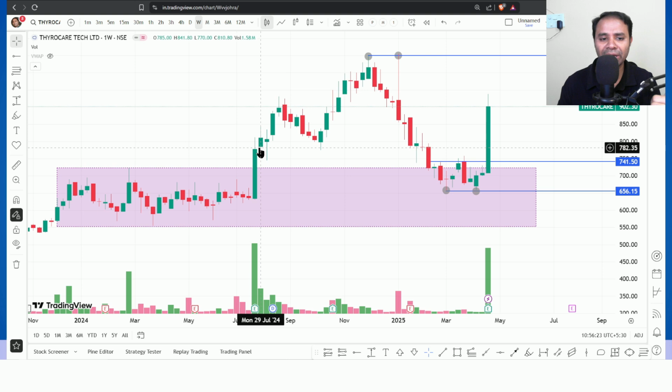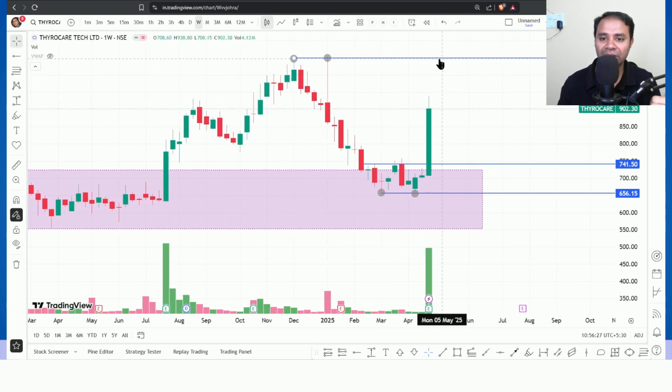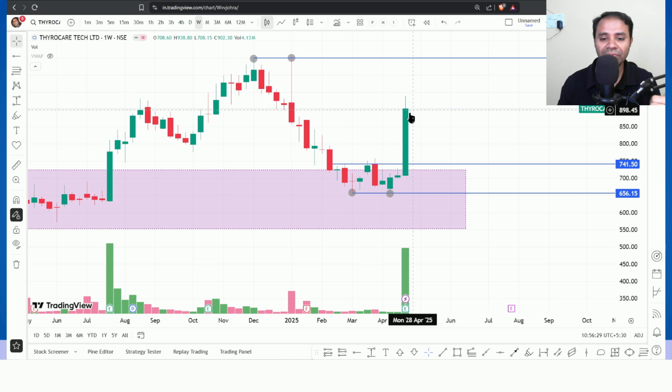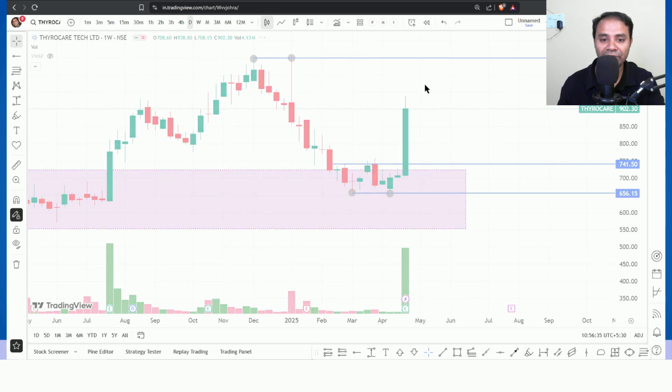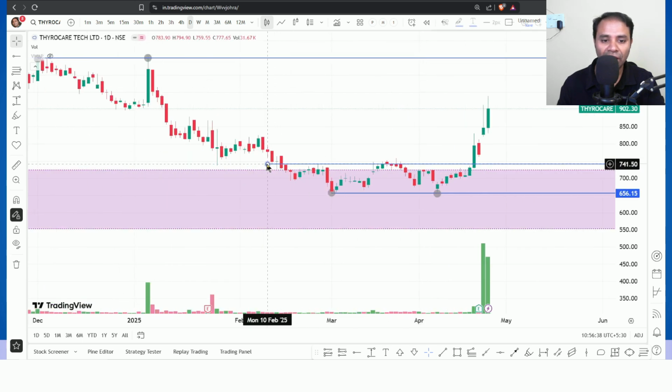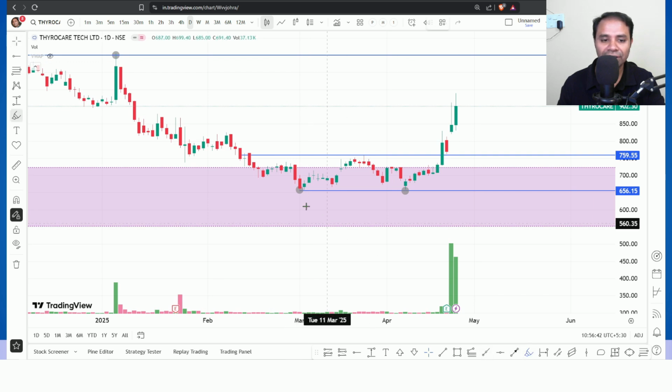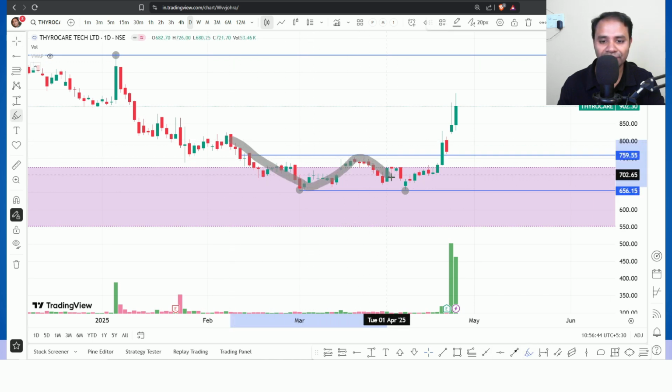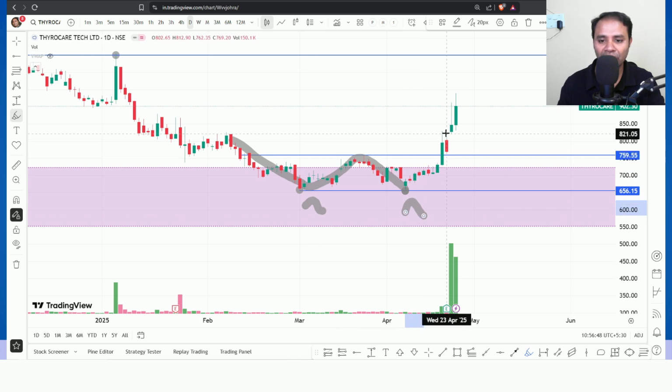Of course, after the breakout, even if you bought, it's a good reward in this case, but immediate resistance was there. And is there any way to buy at these breakout levels? I'm just converting the weekly time frame into daily time frame. Actually, there is sort of resistance. This is a kind of W pattern, right? Double bottom. Here is the bottom, here is the bottom, and a breakout happened.